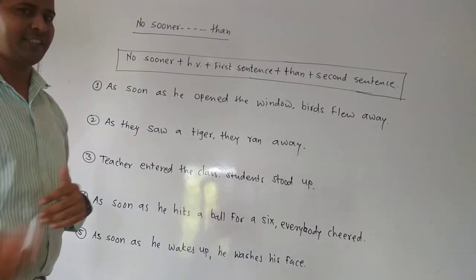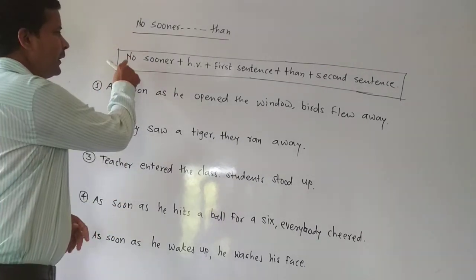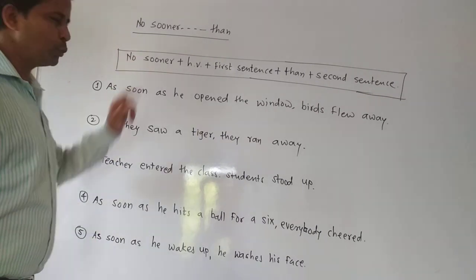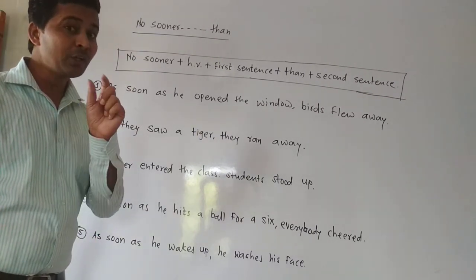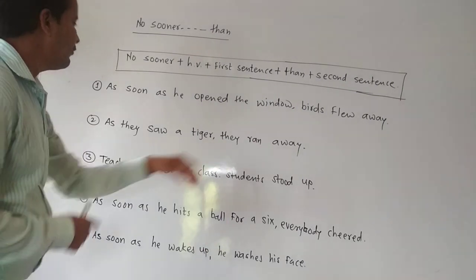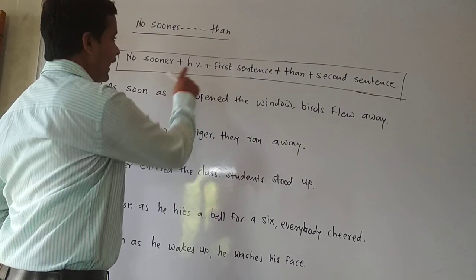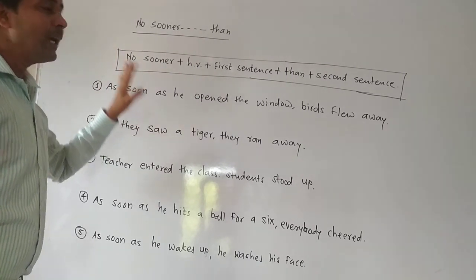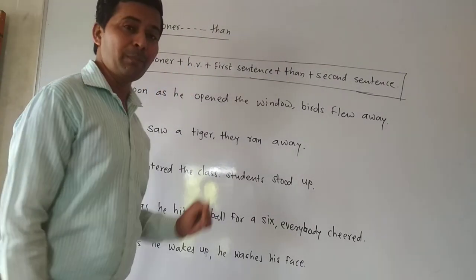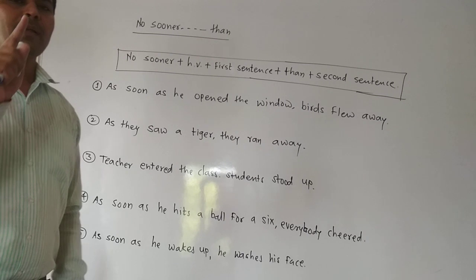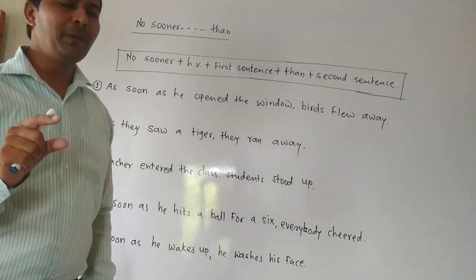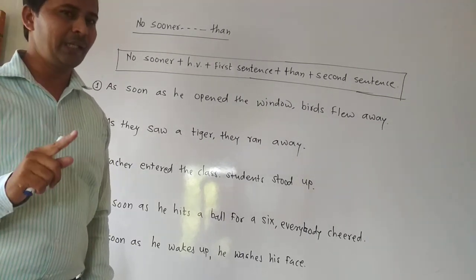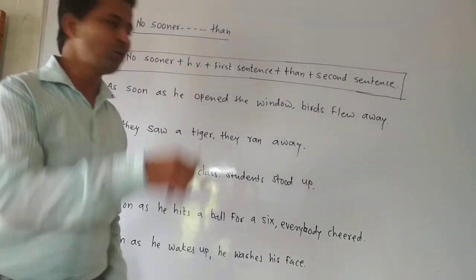So how is it arranged? First of all, in the beginning we have to take no sooner. Then after that we have to take a helping verb. But while taking the helping verb, you should take care of one thing. According to the tense, we have to take it.